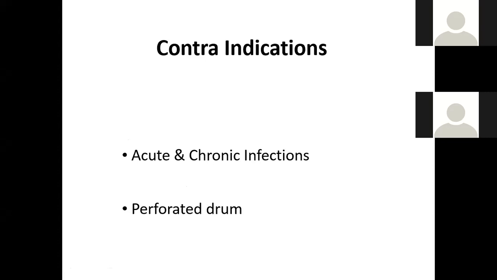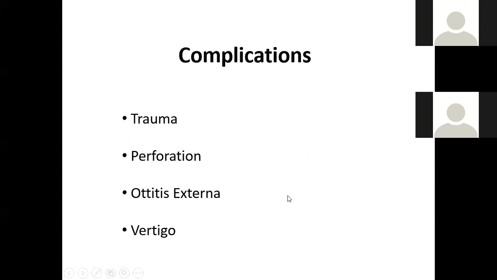Now if we do not use syringing, then what will we use? We have to remove it, the wax is present, so then we use the suction because it is the safest method. Again, avoid using the ring probe. So whenever there is a contraindication of the syringing, we use the suction very easily.